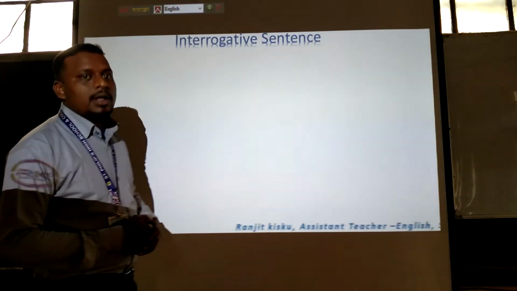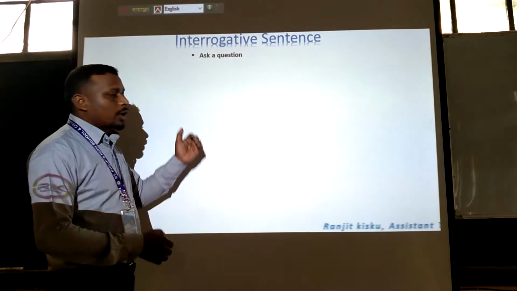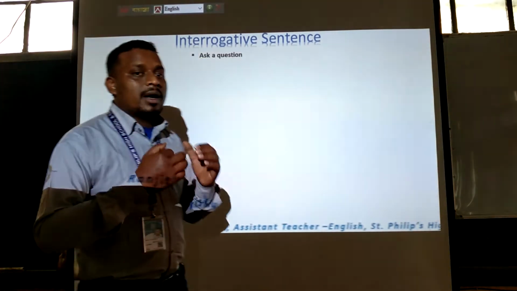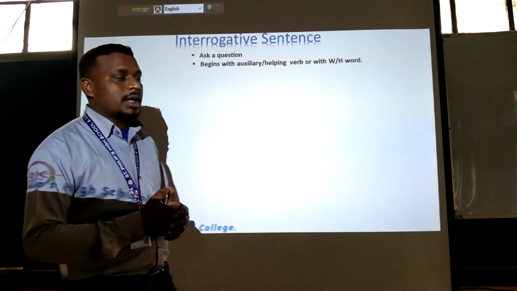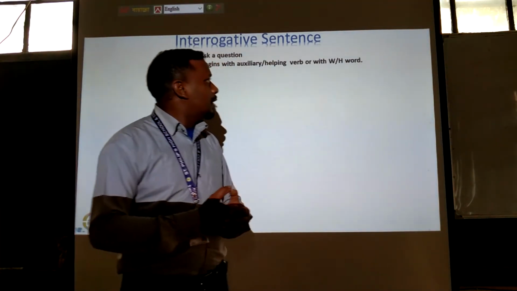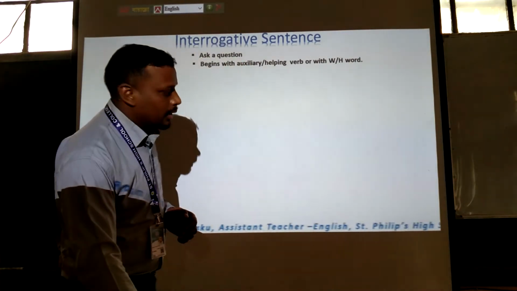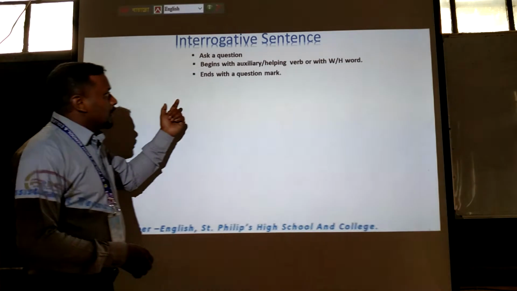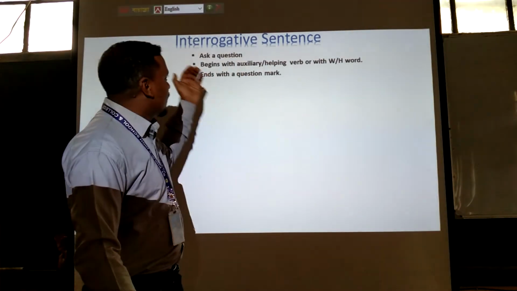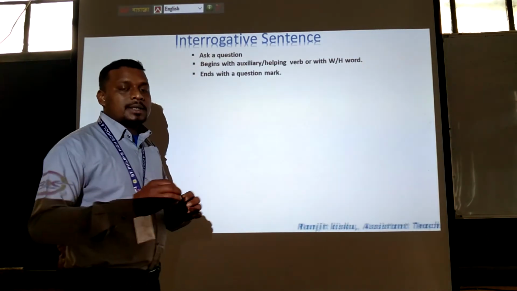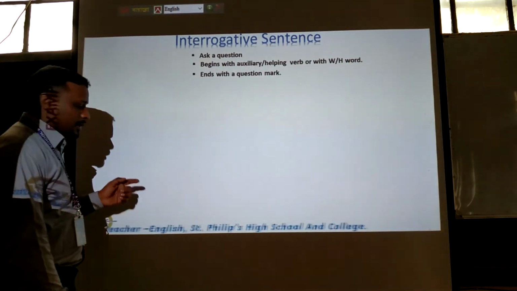Interrogative sentences. What is an interrogative sentence? See, an interrogative sentence asks a question. An interrogative sentence begins with an auxiliary or helping verb, or sometimes it begins with a WH word. Then an interrogative sentence ends with a question mark. You must remember that interrogative sentences end with a question mark. Okay, let's see the examples.